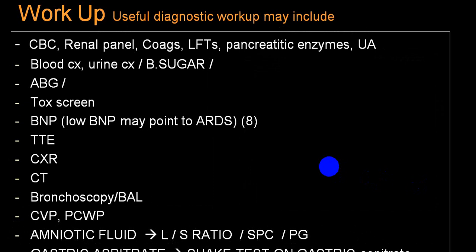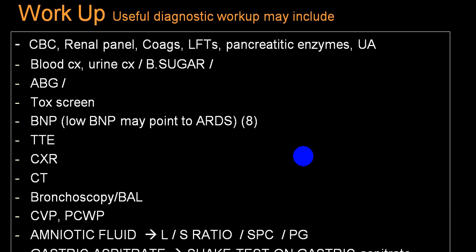Other tests we already told you: BNP will by and large be markedly elevated, or N-terminal pro-BNP will be elevated, in cardiogenic. You can go for bronchoscopy and bronchoalveolar lavage to find out the ARDS groups.